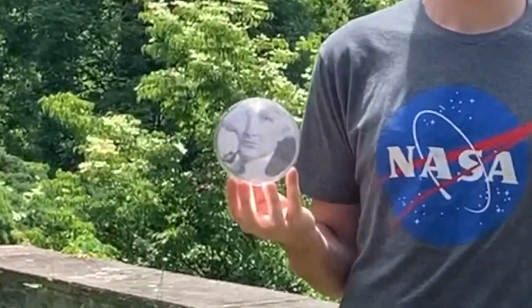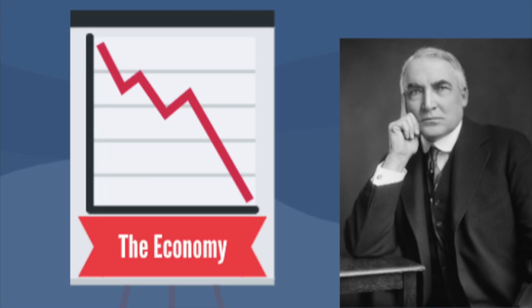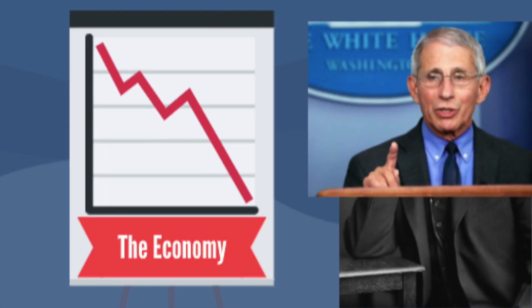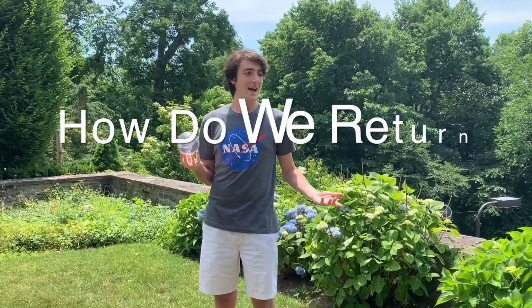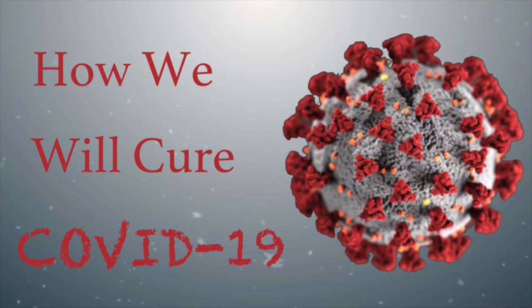100 years ago, presidential hopeful Warren G. Harding ran on a campaign that promised a return to normalcy following World War I. Today, we are in the midst of the worst economic and global crises in recent memory. So, how do we return to normal? Well, it starts with curing something that we can't even see.